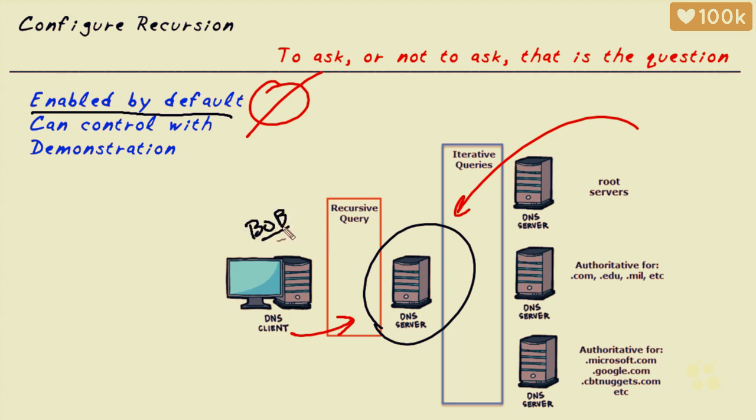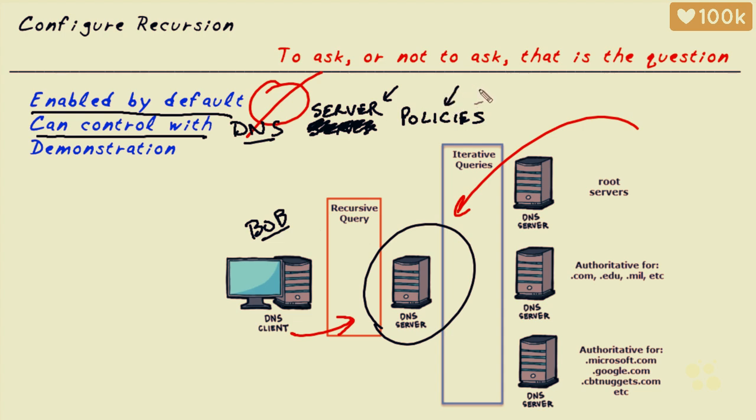So what we can do is control the recursion on the DNS server using DNS server policies. With the DNS server policy, we could say we want to allow DNS recursion to happen if you're within a certain scope. So for example, this DNS server very likely has one interface that's going to the public, to the internet, and a different interface that's going to the private network. So in our policy, we could say we want to permit, for example, traffic coming in on this interface to this IP address, allow the recursive queries there, but not allow the recursive queries on the interface that is facing the public internet or the untrusted networks.